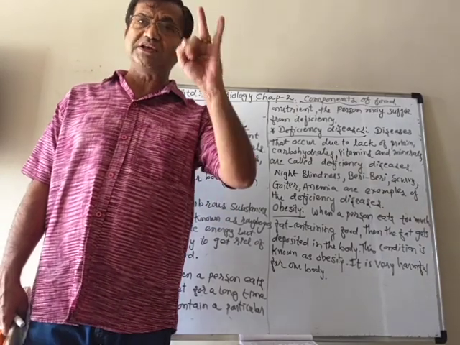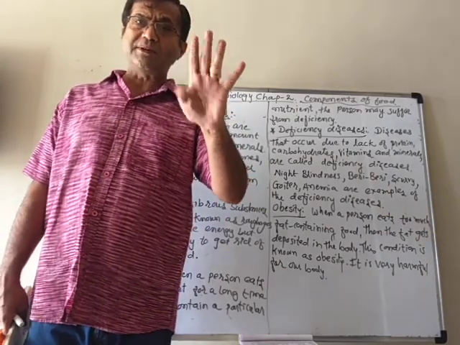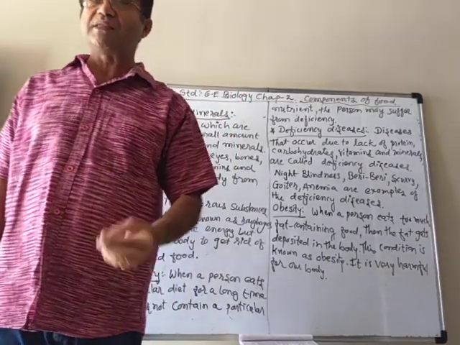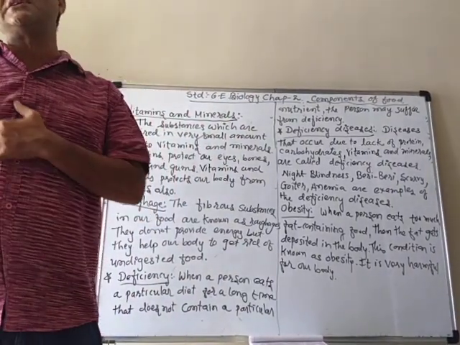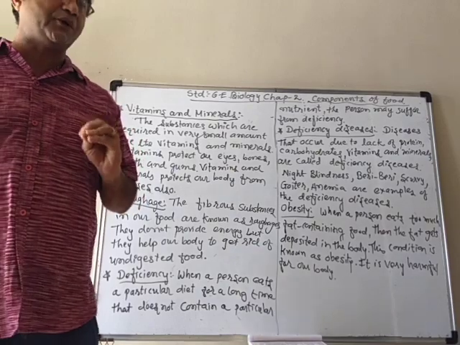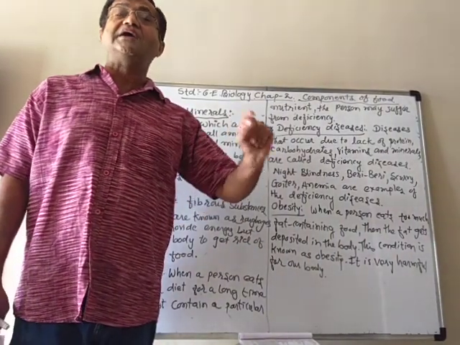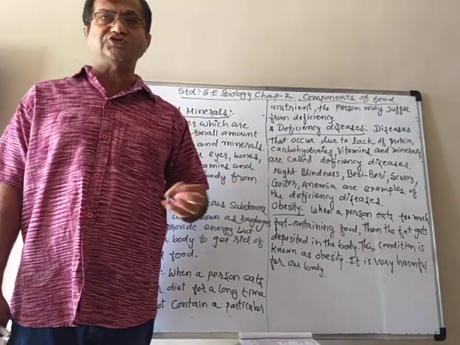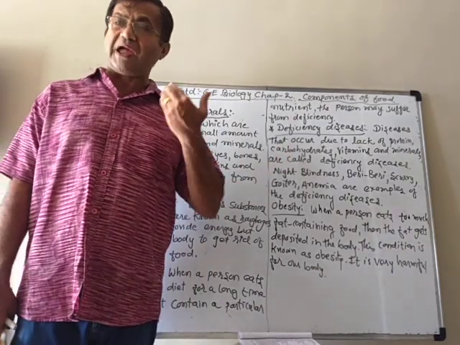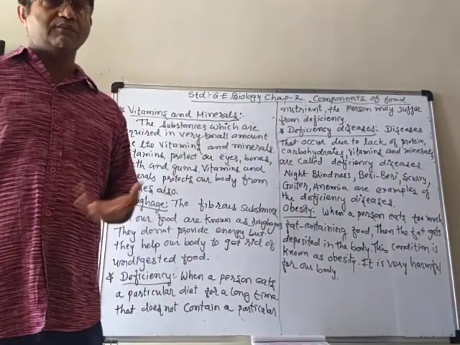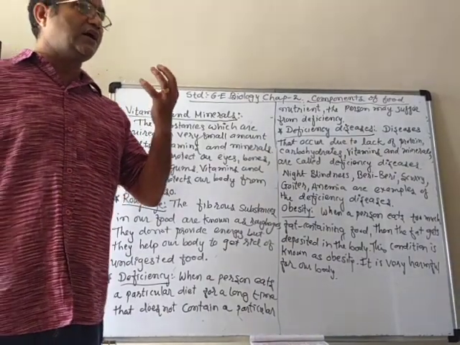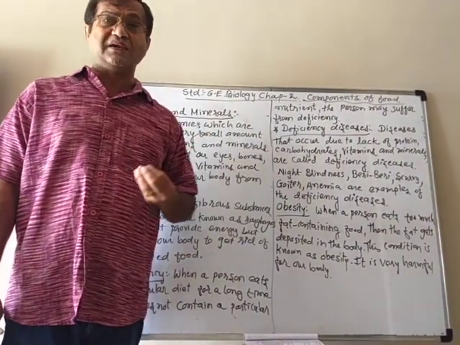Carbohydrates, proteins, fats, vitamins and minerals. Along with that, another two things are also very important in our body, and that is water and roughage. Now you know what water is, so I don't have to explain about water, because water is the main part of our cell.